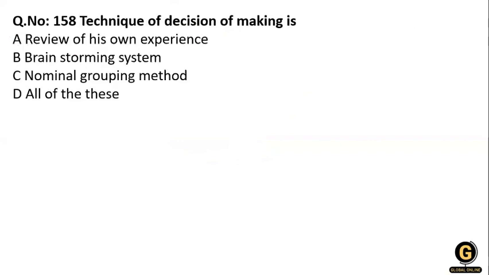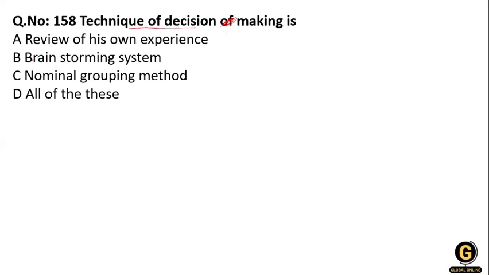Next question. The techniques of decision making: review of one's own experience, brainstorming system, and the nominal grouping method, and all of the above. So what will be the right answer for this question? You know that the technique of decision making is how you take a decision.